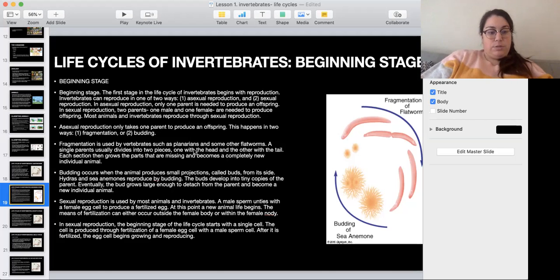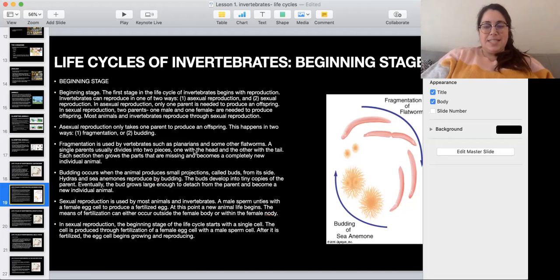In asexual reproduction, it only takes one parent to have an offspring, a baby, and it happens in two ways, either fragmentation or budding. And we have learned about budding before when we were talking about plants, okay? When we talk about fragmentation, it's used by invertebrates such as planarians or some other flatworms, some types of worms, okay? So a single parent usually divides into two pieces, one with the head, another with the tail. And then each section grows the parts that are missing and becomes a completely new individual.